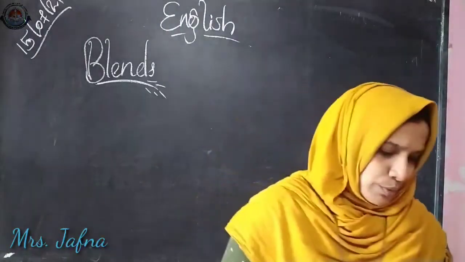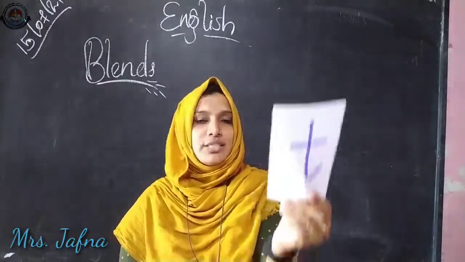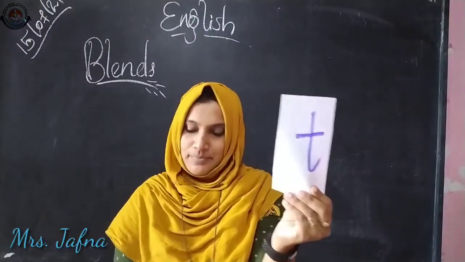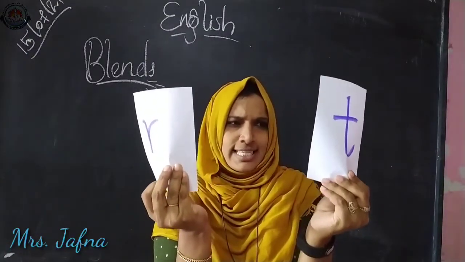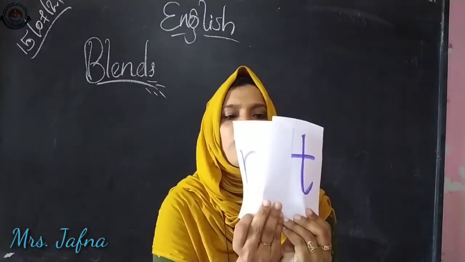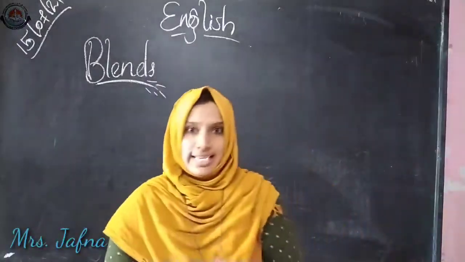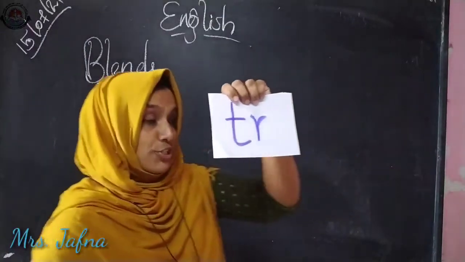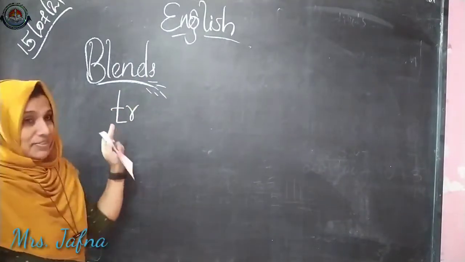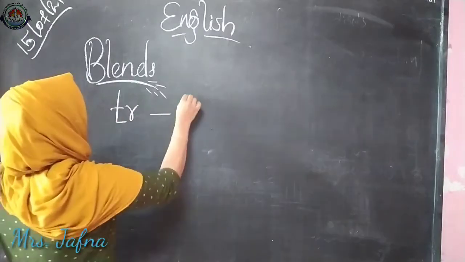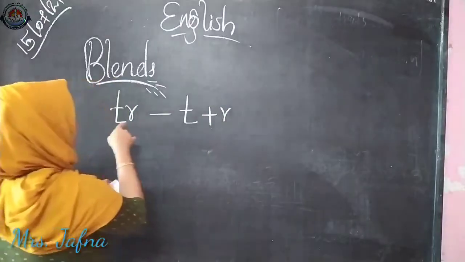Let me show you an example. Here, ma'am has one letter with me. It is T and here R. So now let's put these letters together. You will get one word like this. It is true. What is it? True. See, here the letters T and R make the sound.